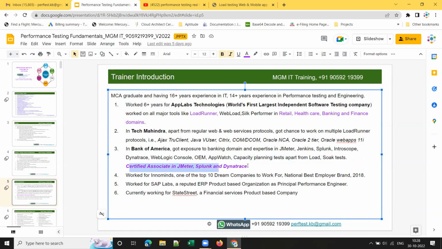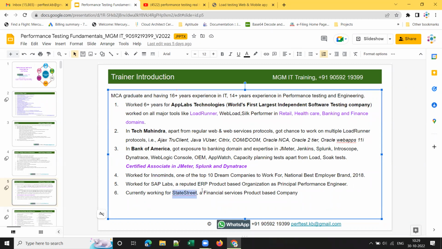I got certified in Splunk and Dynatrace while I was working for Bank of America. I got certified in JMeter when I was working for InnoMinds. InnoMinds, most of you might have heard, is one of the top 10 dream companies to work for, with a National Best Employer Award for a couple of years from 2018. I also worked for SAP Labs, a reputed product-based organization, as a principal performance engineer.